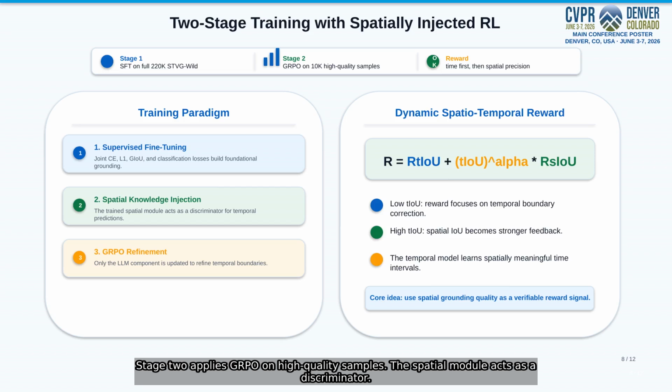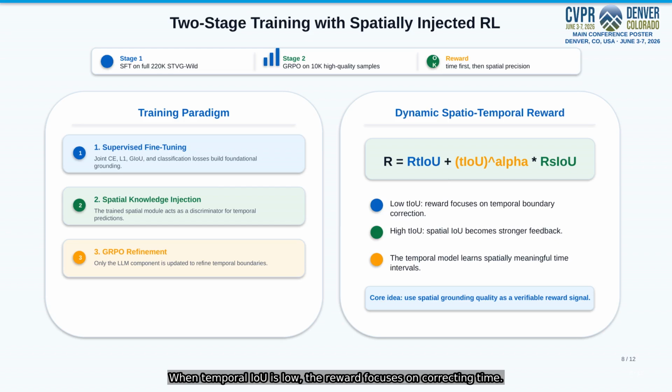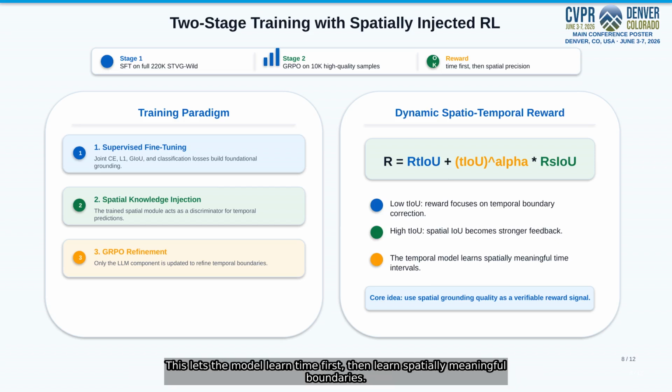Stage 2 applies GRPO on high-quality samples. The spatial module acts as a discriminator. When temporal IoU is low, the reward focuses on correcting time. Once the interval becomes reasonable, the spatial IoU term becomes stronger. This lets the model learn time first, then learn spatially meaningful boundaries.